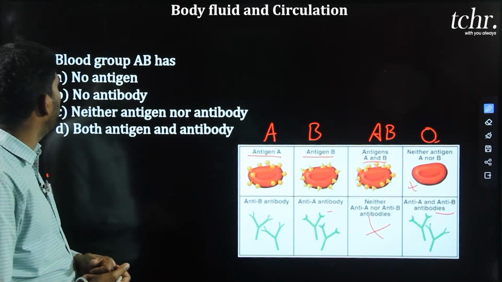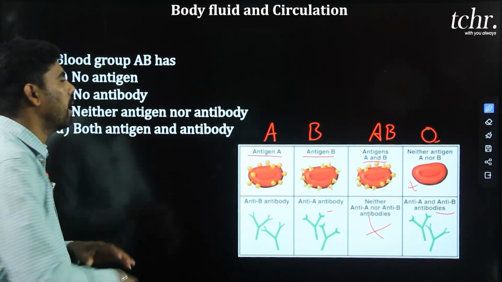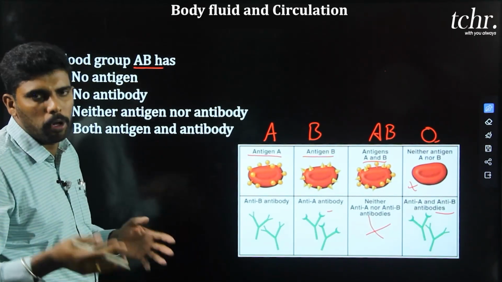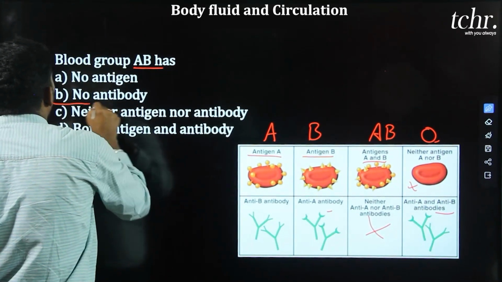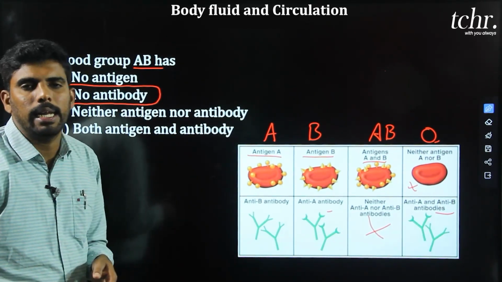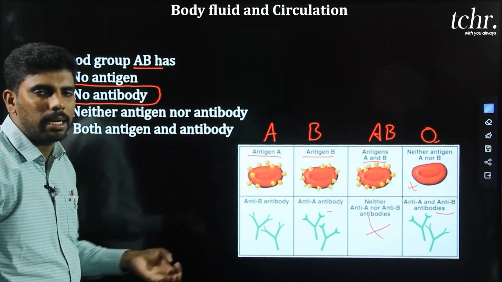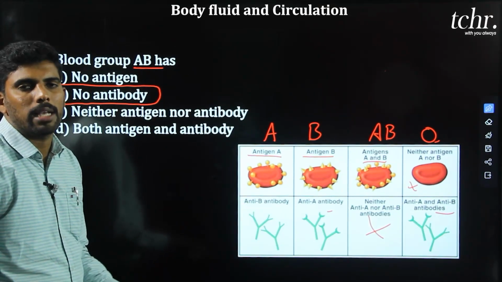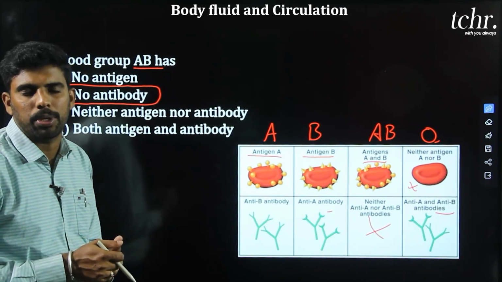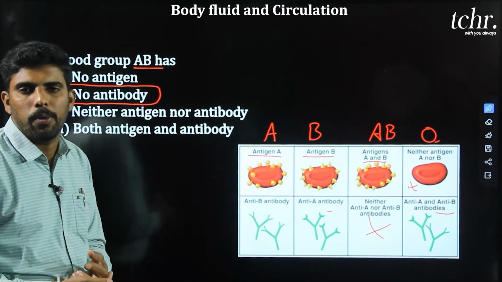The given question: blood group AB has, which one? No antigen is wrong because they contain both the antigens. No antibodies is correct because blood group AB does not contain any antibodies. Because of that reason, blood group AB is called a universal acceptor. It accepts all types of blood. Reason, there are no antibodies.